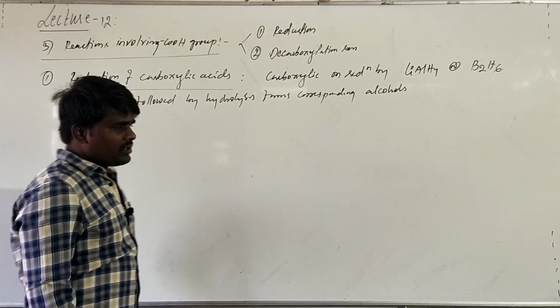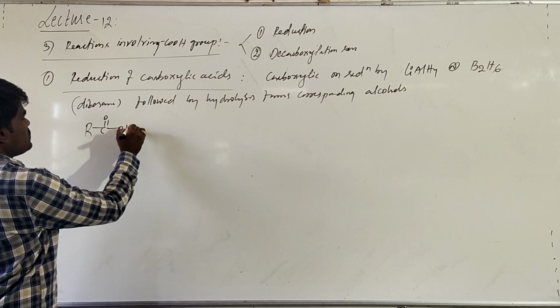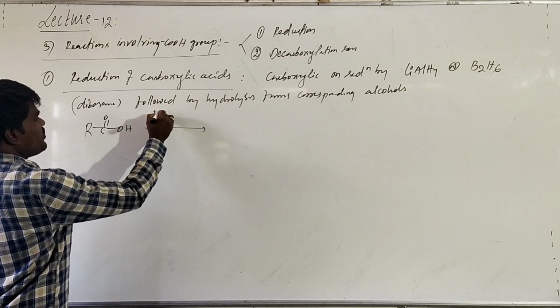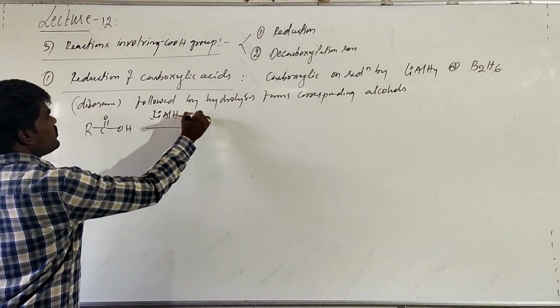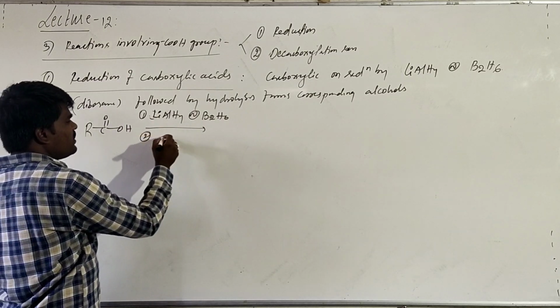It forms corresponding alcohols. For example, this is the general formula of a carboxylic acid. It will be reduced by lithium aluminium hydride, or you may also take diborane B2H6, followed by hydrolysis.